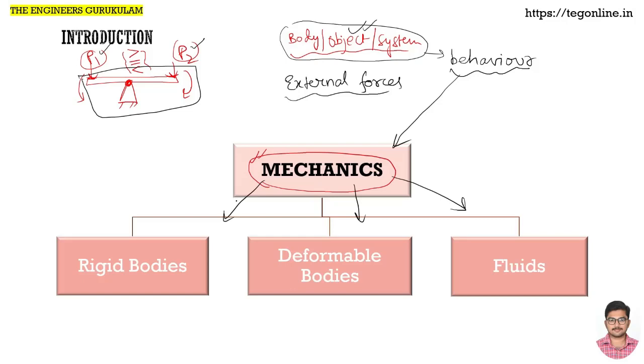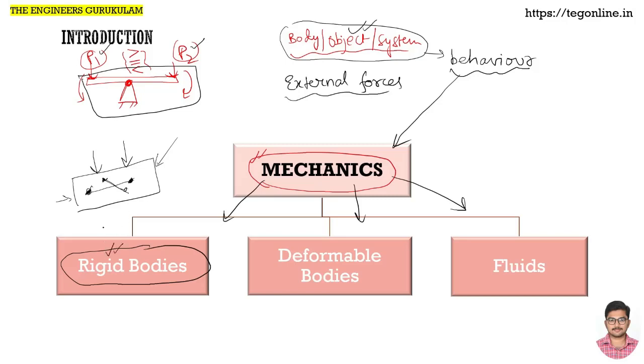If we consider the object as a rigid body, that means the displacement between 2 points within the body does not change irrespective of how much load and in what direction we apply. So it does not depend on the external environment and external forces. Displacement between any 2 points we take will remain the same. That means the geometry of this object will never change. Those we call rigid bodies, and that is the main assumption in the study of engineering mechanics.